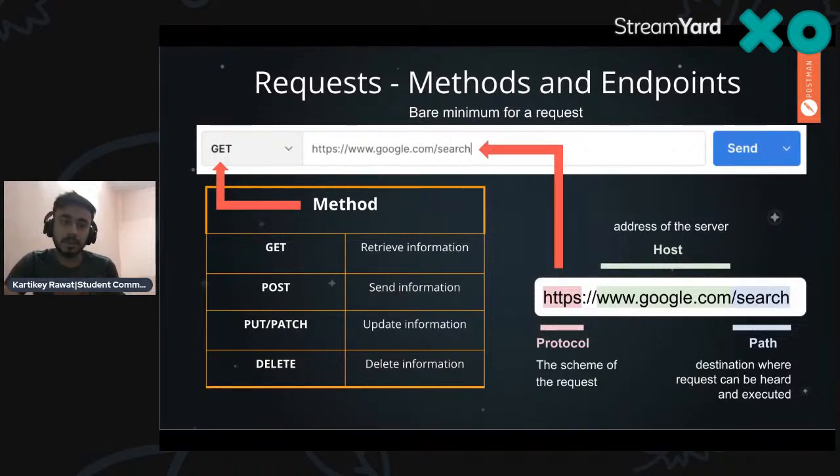So let me expand on this one more. Suppose you just search www.linkedin.com/notification. So notification is a path, your destination, and basically an endpoint over there. You have different things: first one maybe networking tab, second one is notification, third one is jobs. There are different things if you go to the LinkedIn app or LinkedIn web app. So the host is www.linkedin.com, and the path can be notification, normal feeds, jobs, or networking. There are different kinds of tabs that you're seeing on LinkedIn. So that's basically the whole address of the server, right?